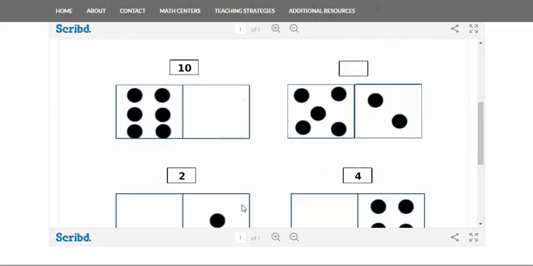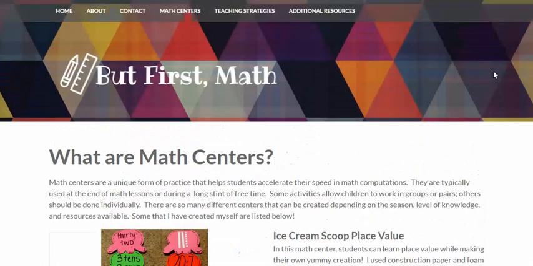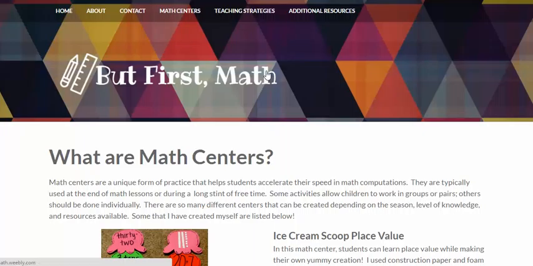And they do the same for 10, and then this one on the right here, the students just have to put the number at the top that all of the dots are representing on the domino. So that one's fun and unique, and students like Math Center, so it's kind of different from the usual lesson, but it's review, so it's building on the skills that they've already learned.